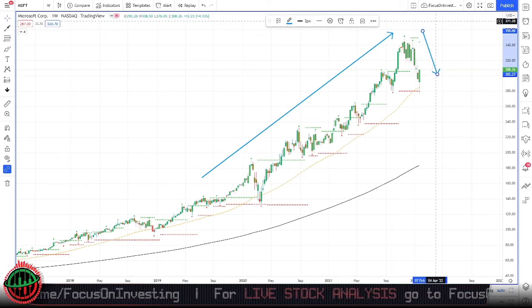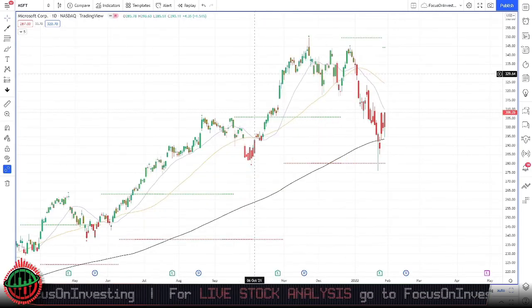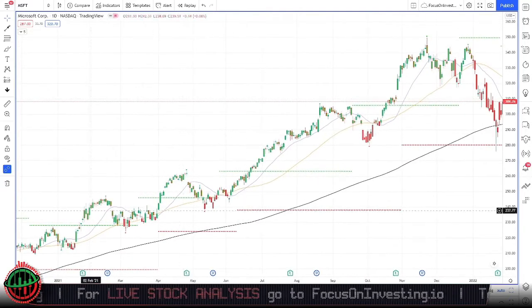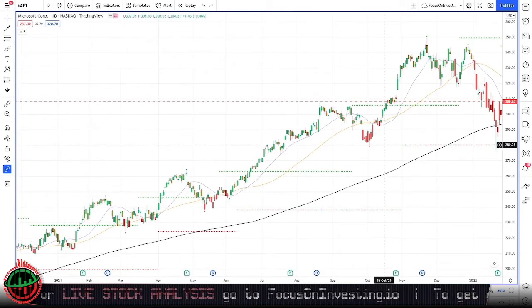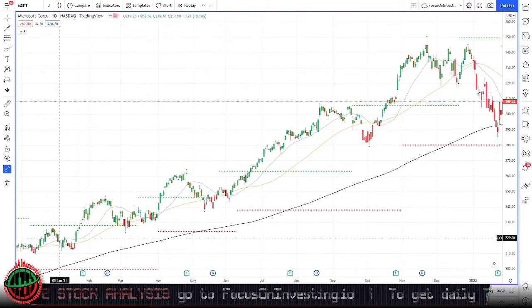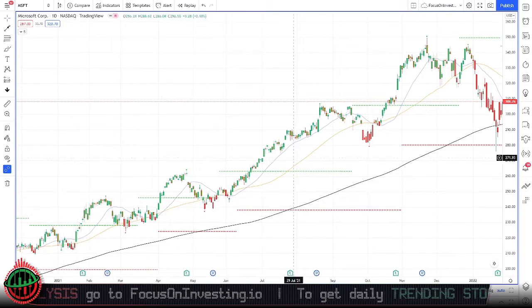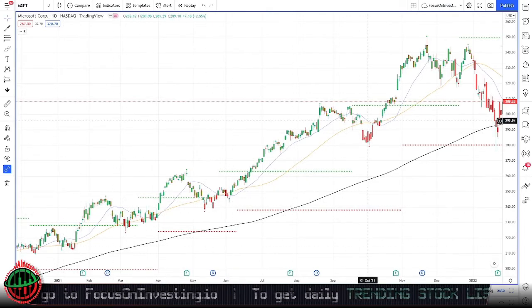Let's take a look at our daily time frame. If we look at our daily time frame, we can get a closer look at the current movement of price. We can see again that it does mainly appear to be green in our trend filter. However, you can see the slight spots of red where it has pulled back just below our 50 simple moving average, but it is generally a bullish stock.